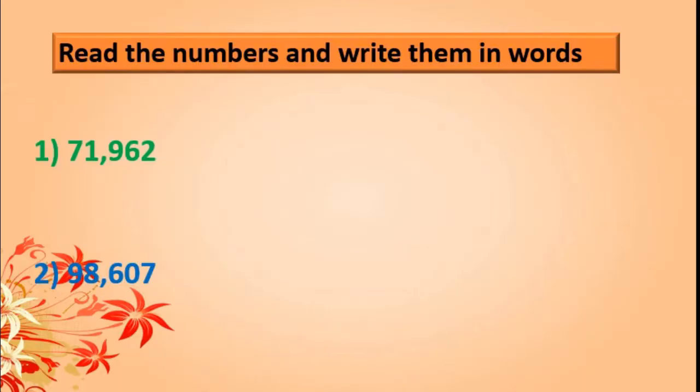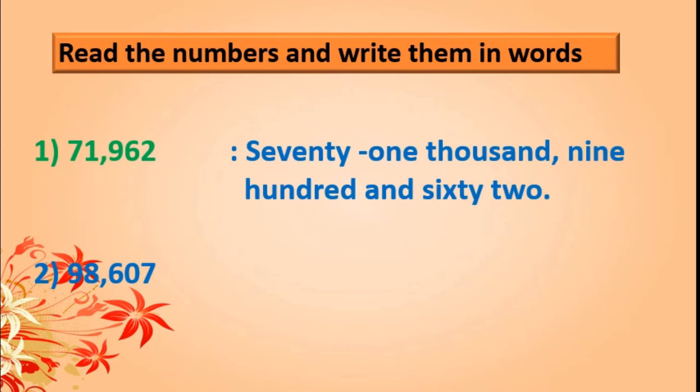Read the numbers and write them in words. See, two numbers are given. We first have to read them and then write them in words. See, the comma is there after the hundreds place, which means it is the thousands place. 71 is in the thousands place. So, the answer is 71,962.